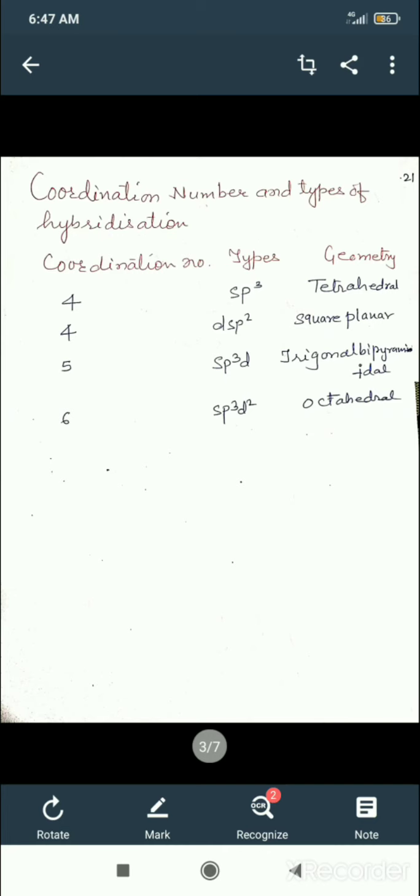Both sp3 and dsp2 hybridization are possible according to the nature of the ligand. Geometry will be tetrahedral in case of sp3 and square planar in case of dsp2. If the coordination number is 5, it is sp3d and the geometry will be trigonal bipyramidal. If the coordination number is 6, it is sp3d2 and the geometry will be octahedral.